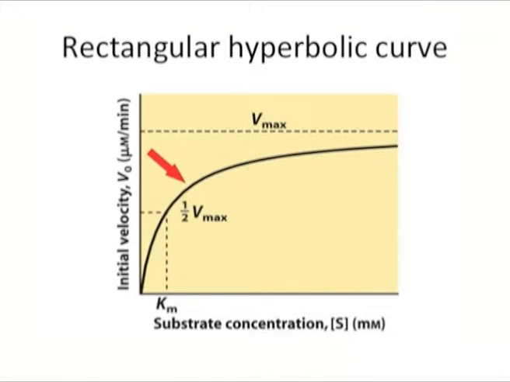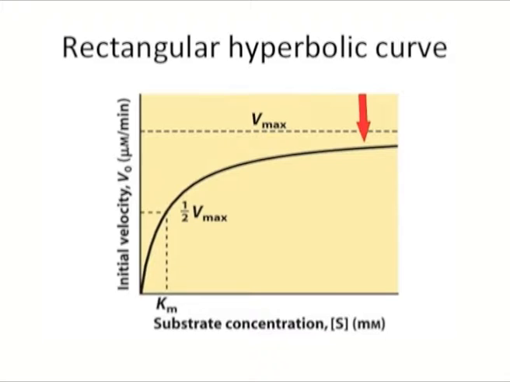At higher substrate concentrations, V0 increases by smaller and smaller amounts in response to an increase in substrate concentration. This is because most of the active sites of the enzyme are already occupied by substrate and the reaction is in progress. So, very few active sites are available to the substrate.